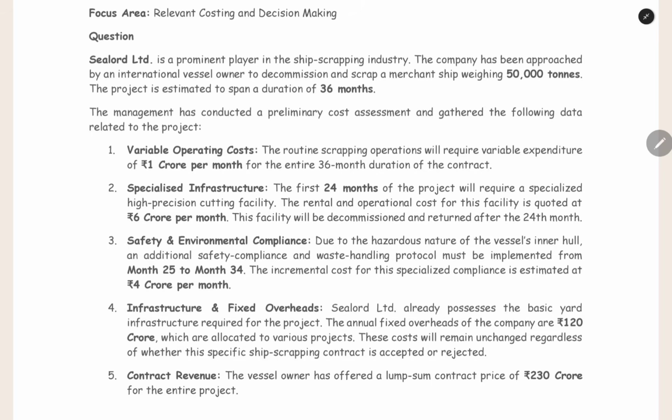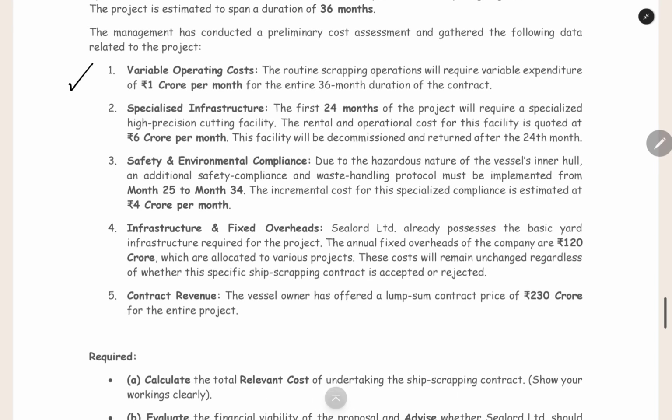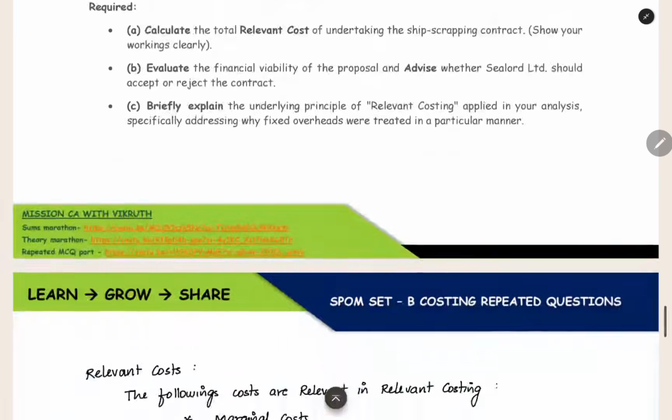The management of the ship scrapping company has conducted a preliminary cost assessment. What are all the costs that we are going to incur in the process of scrapping this particular ship? Variable operating cost: for the routine scrapping operations, we will incur some variable cost for transporting the equipment, electricity, rent, fuel, and so on. That will be the variable operating cost, 1 crore per month for the entire 36-month duration. So the cost is 36 months into 1 crore.